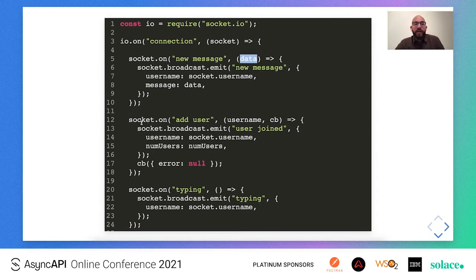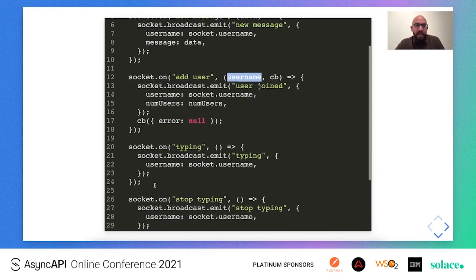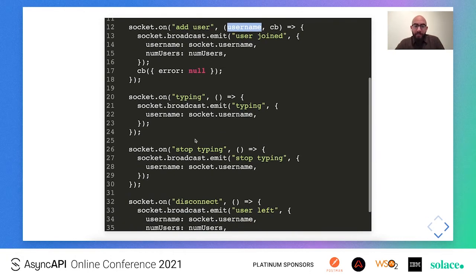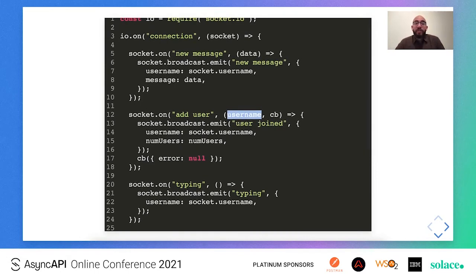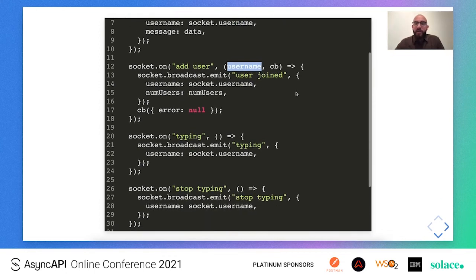On line 12 we have another add user event which has a username argument, and we also have the typing and stop typing messages that have no arguments at all, so no event payload is expected as part of this event. So these are the events that the Socket.io client can publish to the server under this namespace. So essentially these compose all the message objects that we can put under the publish operation in our AsyncAPI schema for that namespace.